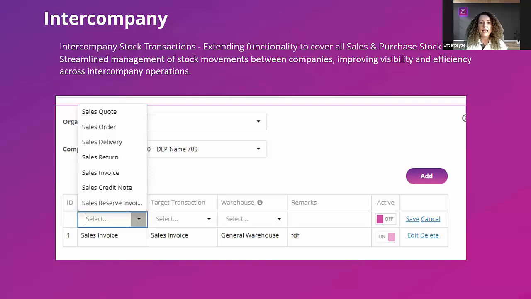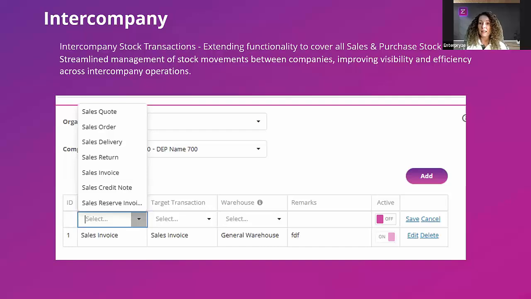So for example, you might have an organization where you only enter all of the relevant sales orders, but you want to ensure, in the second organization or target organization, that all of the relevant deliveries are updated and recorded without having to do those manually from one organization to another. With the intercompany option, as you can see here, when we define that against a customer, you will see that you now have the selection available to you for all of the relevant sales transactions. So our quote, order, delivery, return, invoice, credit note, and reserve invoice.